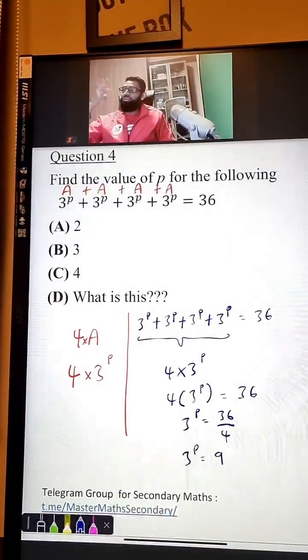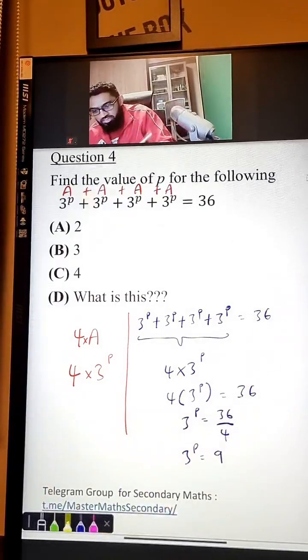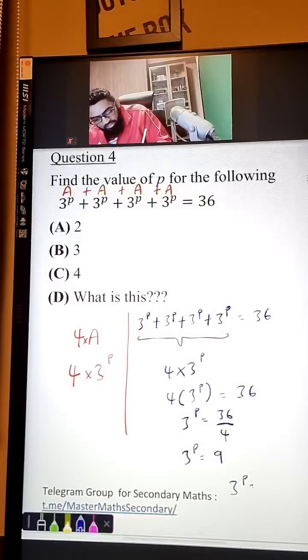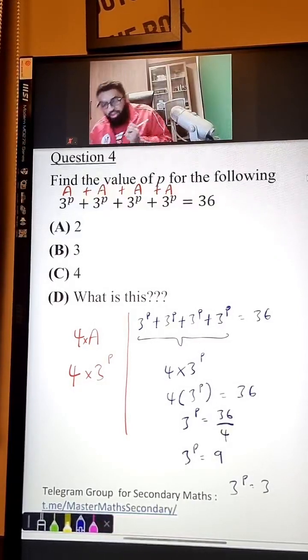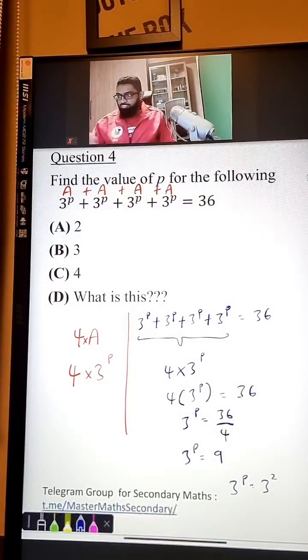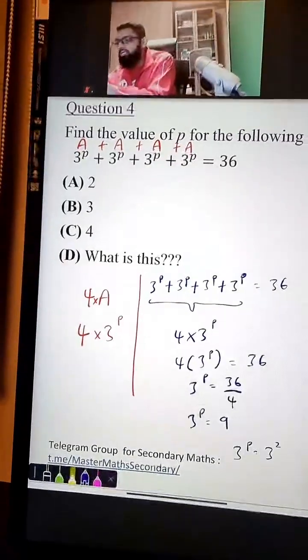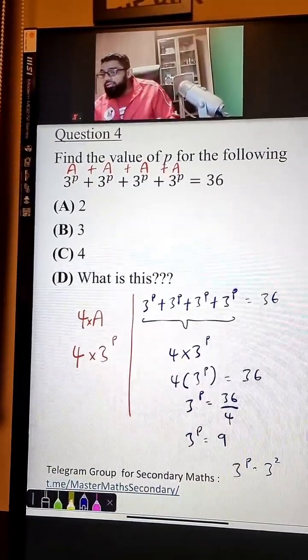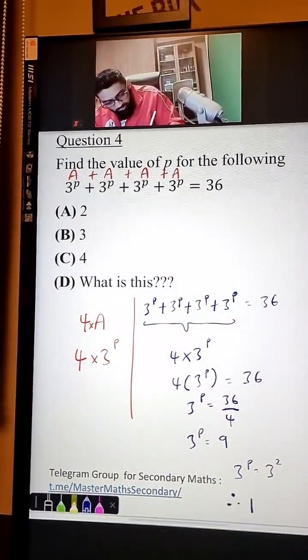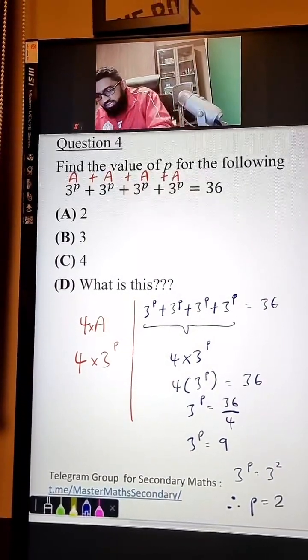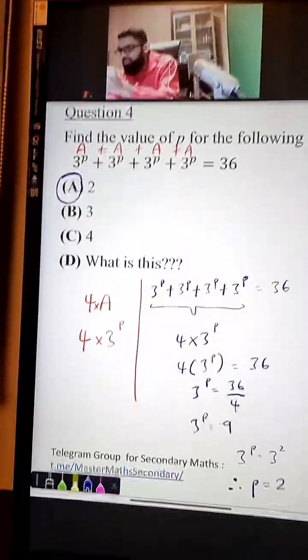Now, all of you will know this already. Okay, all of you are experts now. 9 is just 3 square. So 3 to the power of P is equals to 3 square. Okay? 3 to the power of P is just equals to 3 square. And therefore, P is just 2. Answer is A. Finish.